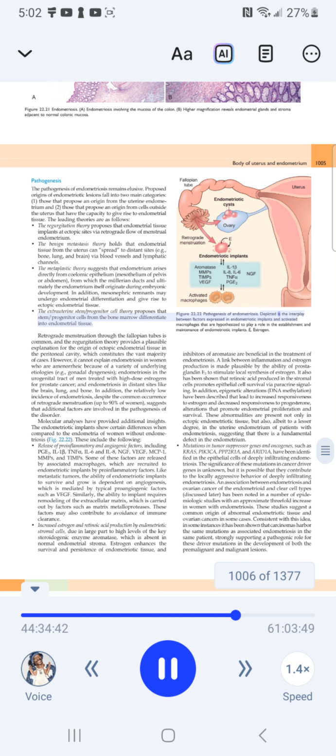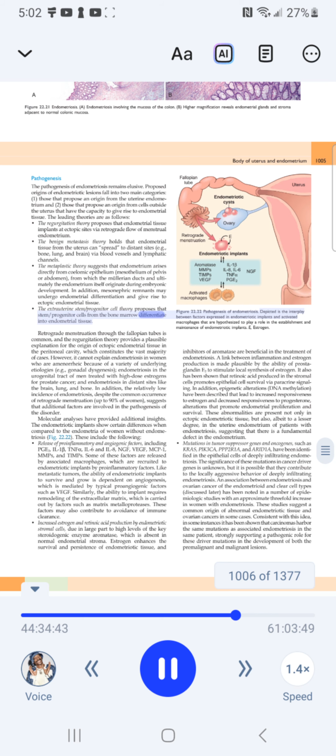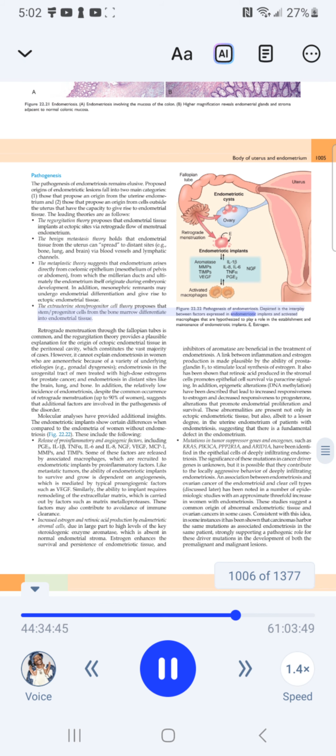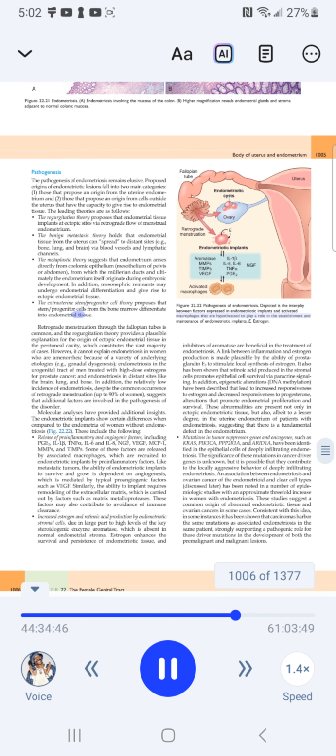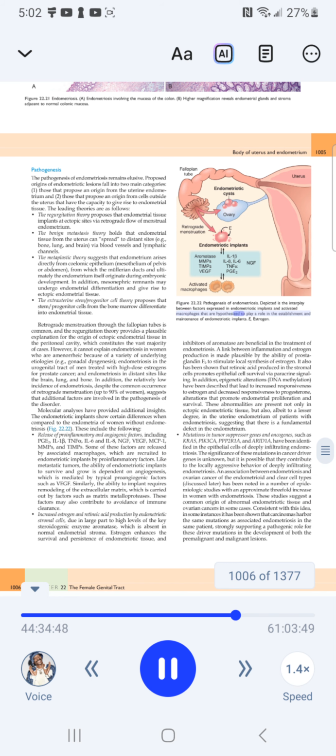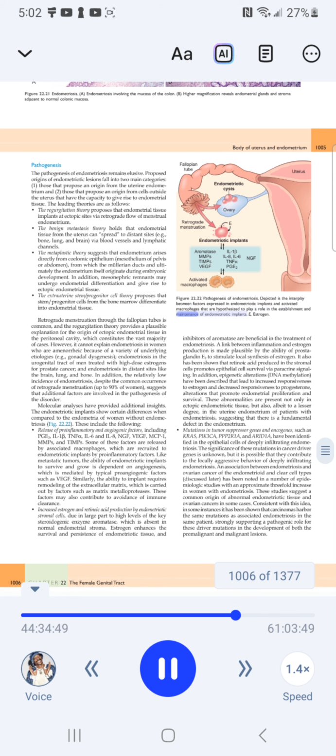Figure 22.22. Pathogenesis of endometriosis. Depicted is the interplay between factors expressed in endometriotic implants and activated macrophages that are hypothesized to play a role in the establishment and maintenance of endometriotic implants.